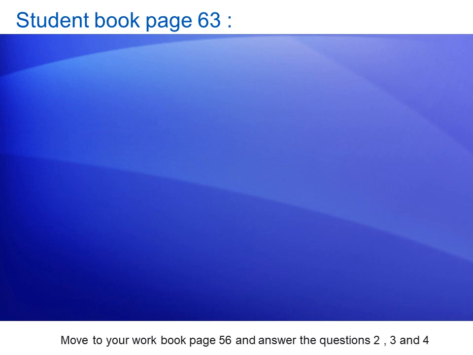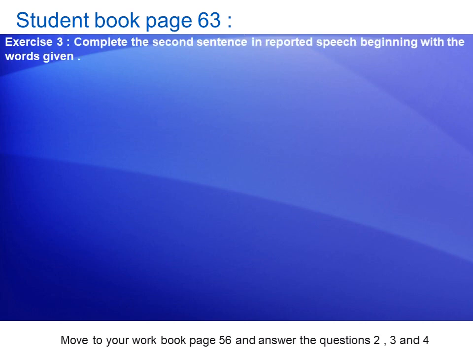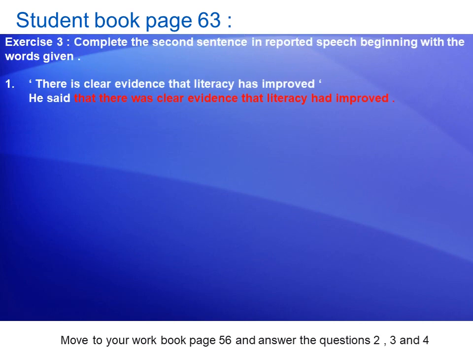Here, let's check. Number 1, he said that there was clear evidence. The original sentence is clear, it become was clear, and at the end that literacy has improved. In the direct statement, it become had improved.